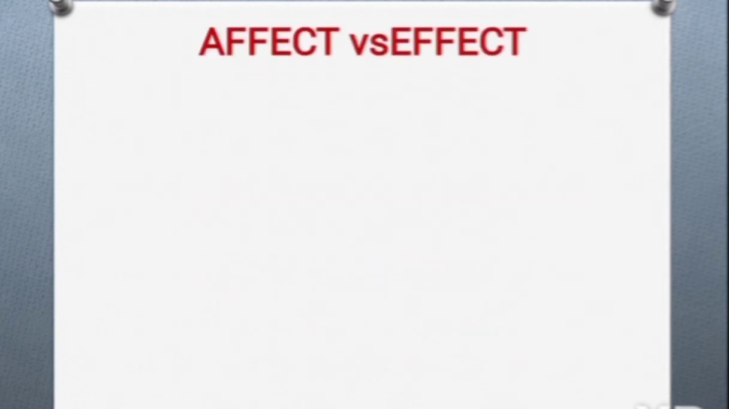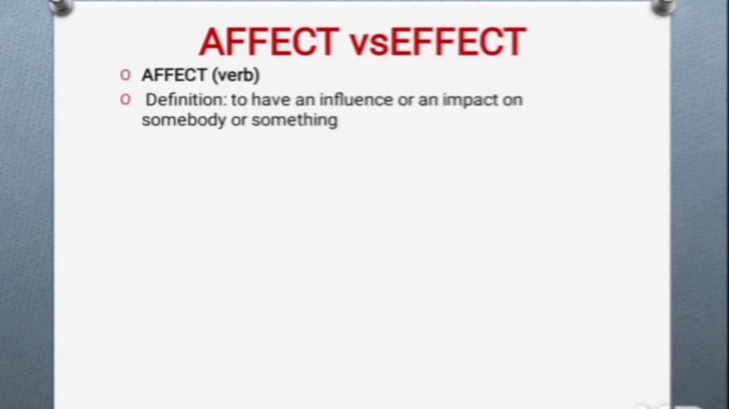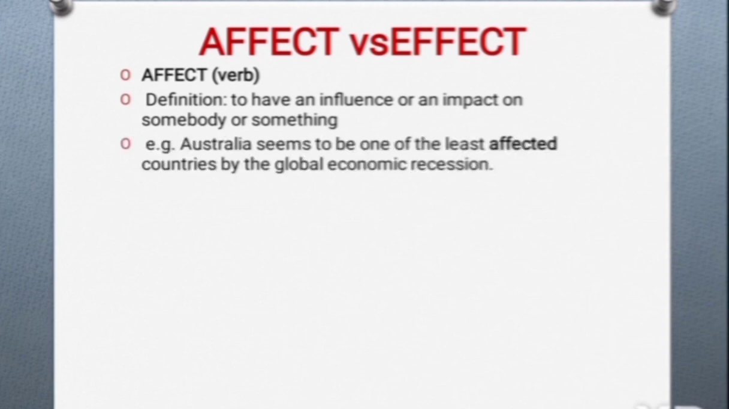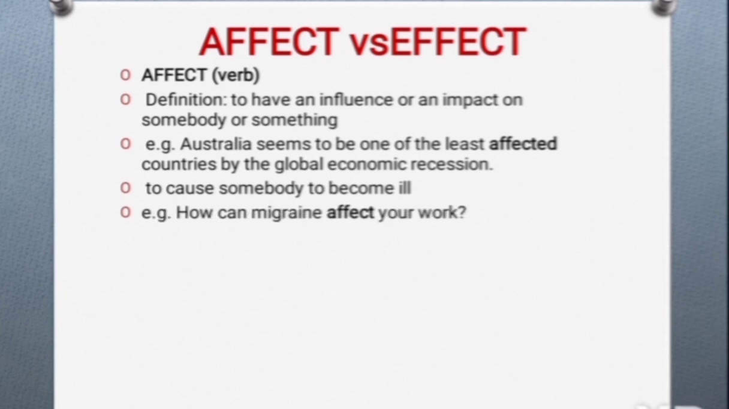Next one is affect and effect. So affect is a verb, and affect means to have an influence or an impact on somebody or something. So an example is: Australia seems to be one of the least affected countries by the global economic recession. It can also mean to cause somebody to become ill. So how can migraine affect your work? So in these two sentences we are using affect, because having influence or to cause somebody is the meaning of affect.